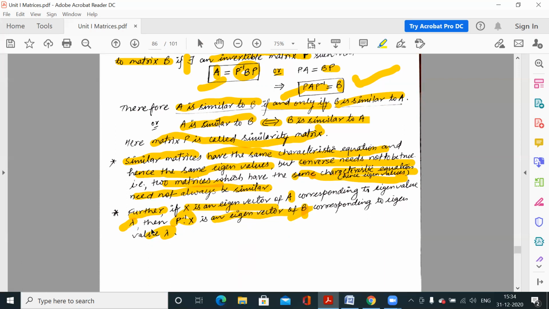Lambda is an eigenvalue of A, then lambda is also an eigenvalue of B, but the eigenvector corresponding to this lambda for the matrix A and for the matrix B are different. If X is an eigenvector of A, then P inverse X is an eigenvector of B corresponding to the same eigenvalue. So eigenvalues तो same है दोनों matrices की, similar matrices की, but eigenvectors different होंगे.